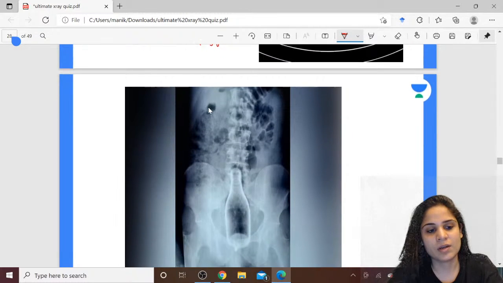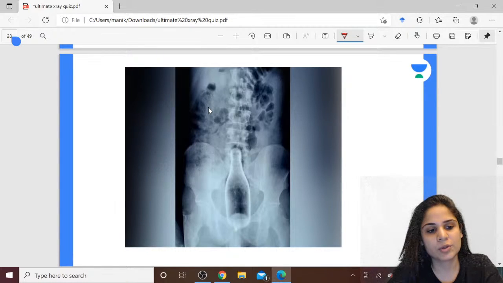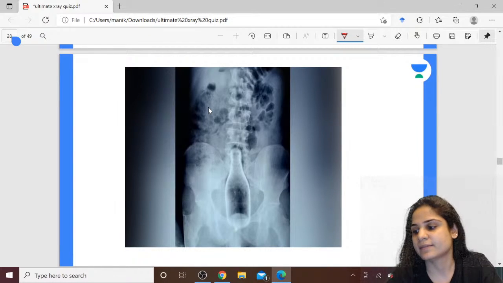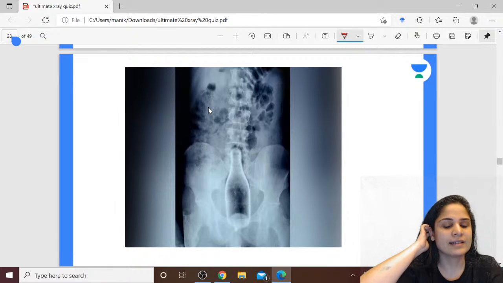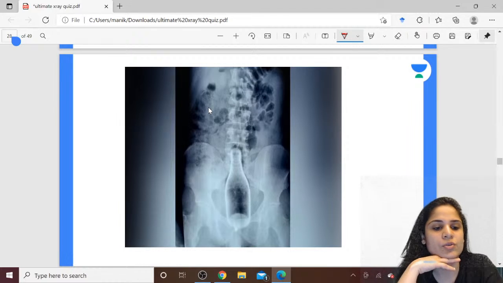Alright. A patient comes to you with acute lower abdominal pain after a party. He says he had so much alcohol to drink that he completely lost consciousness, and then he woke up in the morning with acute lower abdominal pain. He has not passed any motion. So you do an X-ray on him and this is what you find. What is the diagnosis?